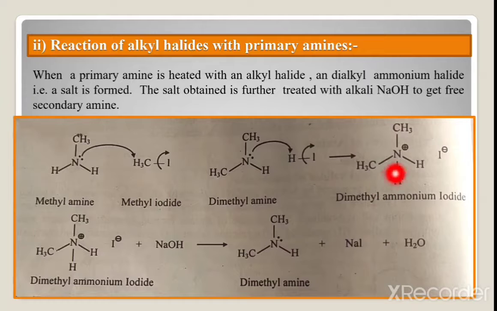This salt obtained is further treated with NaOH to give the free secondary amine. Finally, we get the free secondary amine.